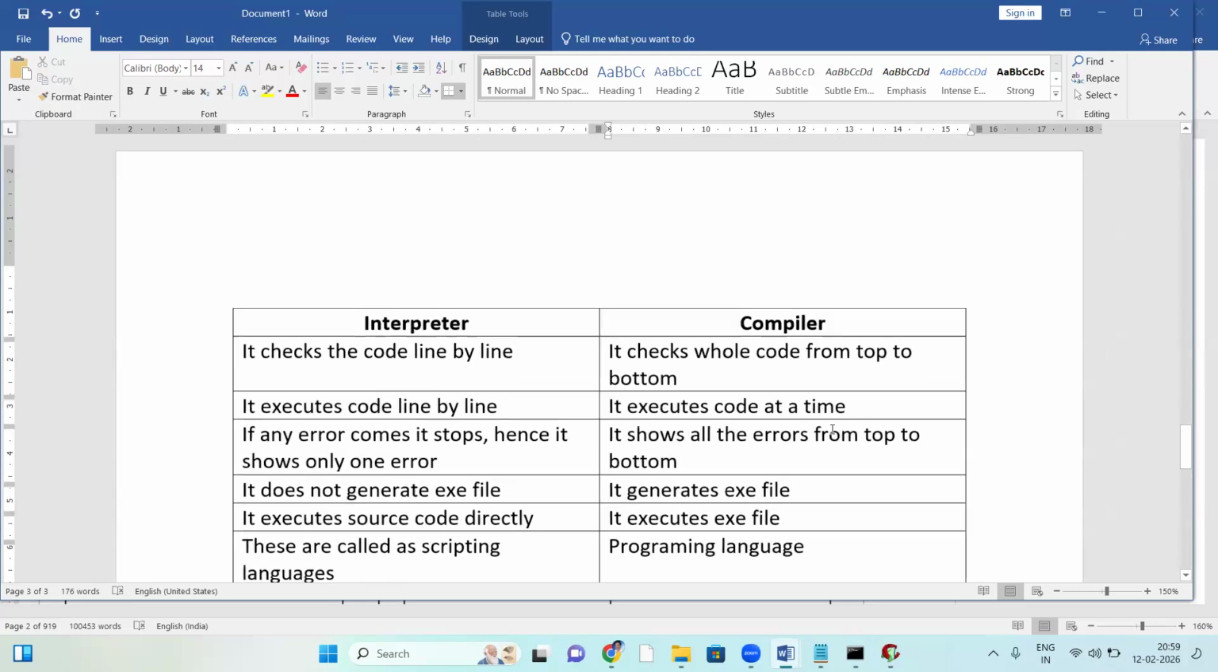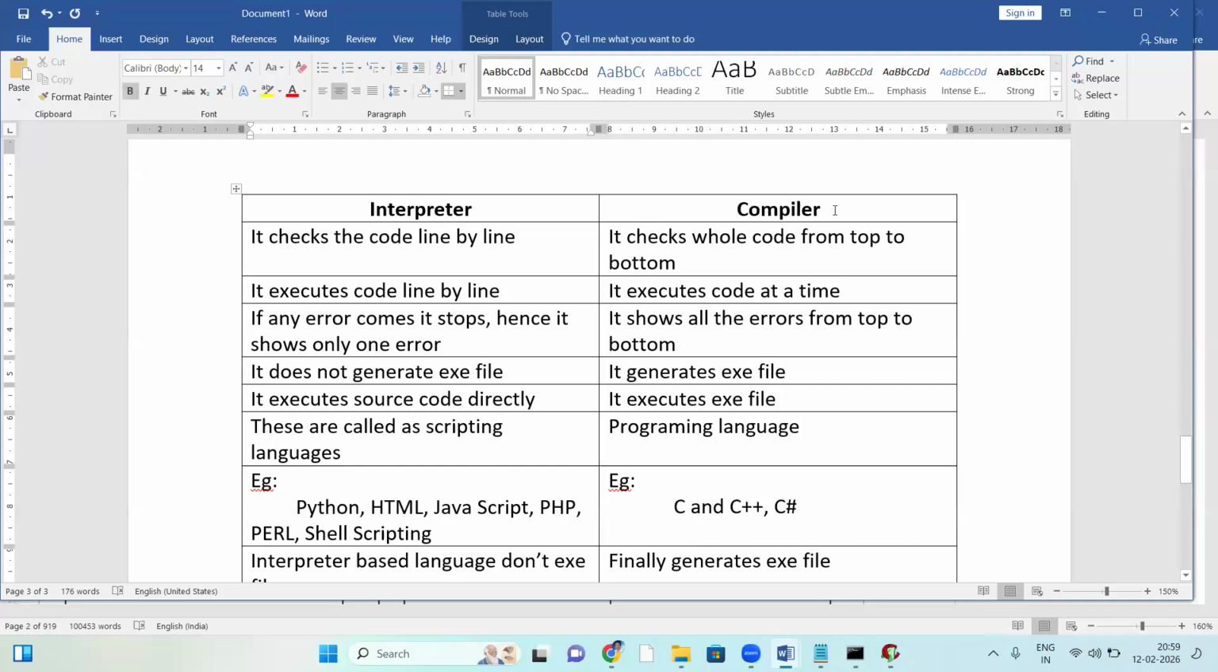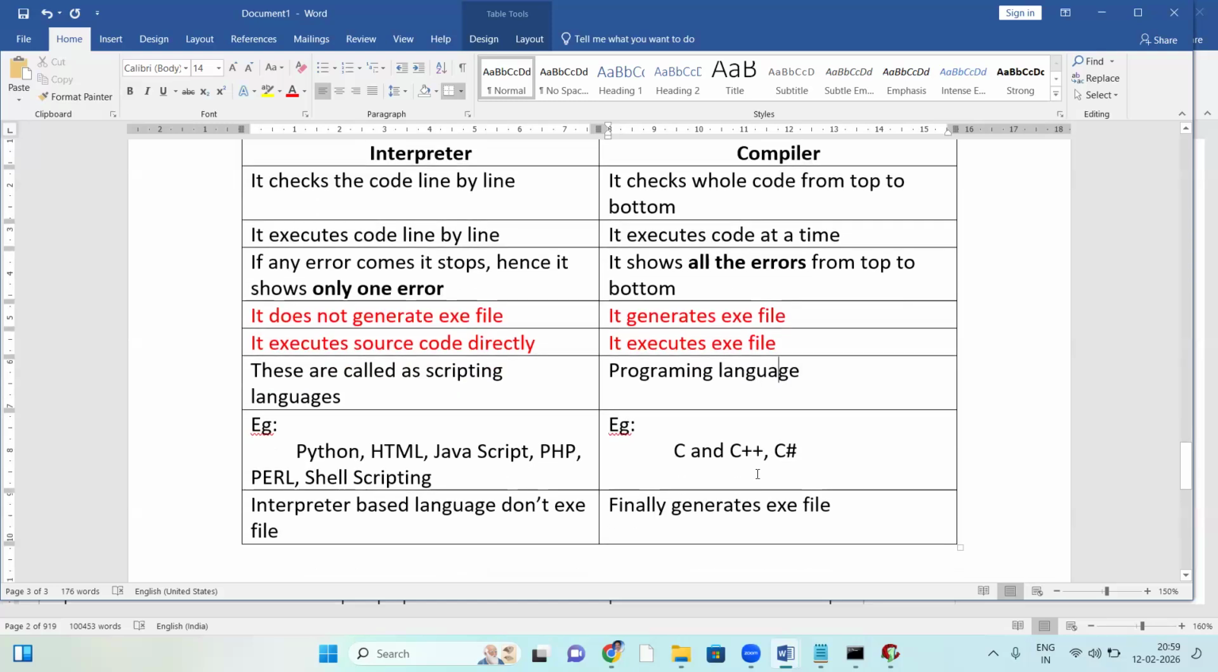So this is the difference between interpreter and compiler. I hope you understand, guys. The interpreter checks the code line by line, and execution is line by line. The compiler checks the whole code from top to bottom at a time. The main difference is the exe file: the interpreter does not generate an exe file, the compiler generates an exe file. The interpreter executes source code directly, but the compiler executes the exe file. One more thing: the interpreter shows only one error, but the compiler shows all the errors from top to bottom.